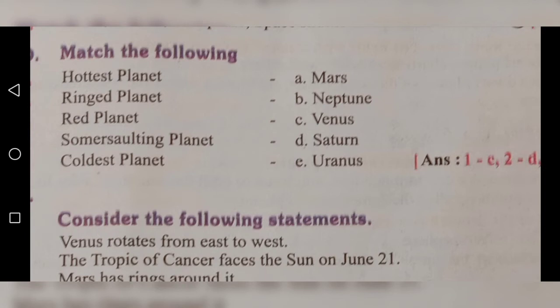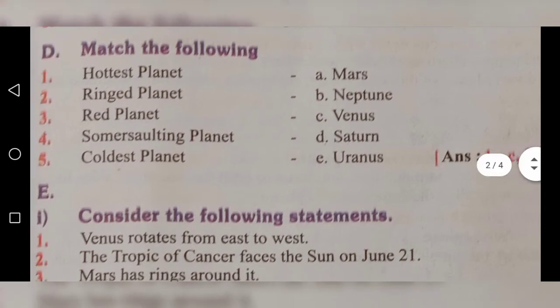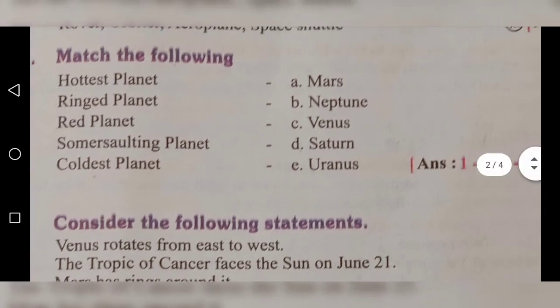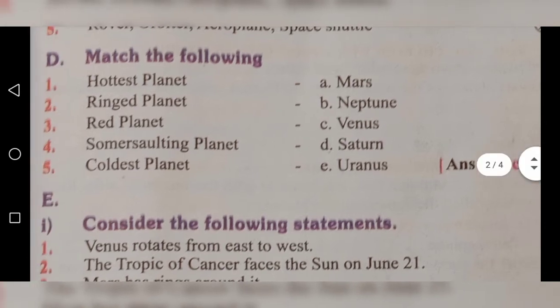Next one, second one, ringed planet. Answer is Saturn. Third one, red planet. For red planet, answer is Mars.